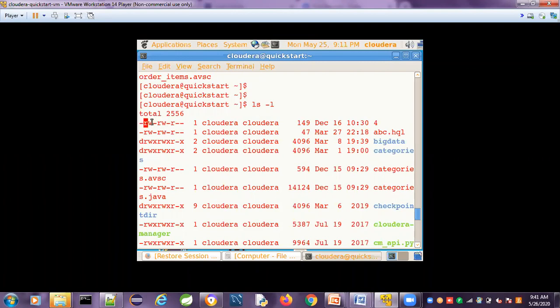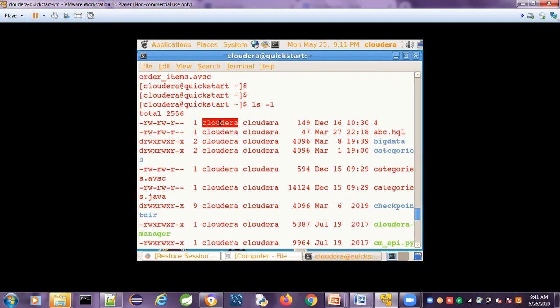There are 3 types of users. What permissions are given to them? Only the user has read and write permission. The group has read and write permission. The others have only the read permission. And the number of symbolic links for this file is only 1.